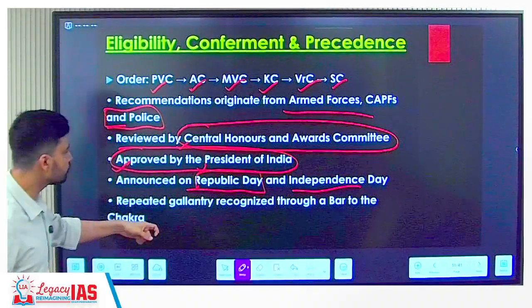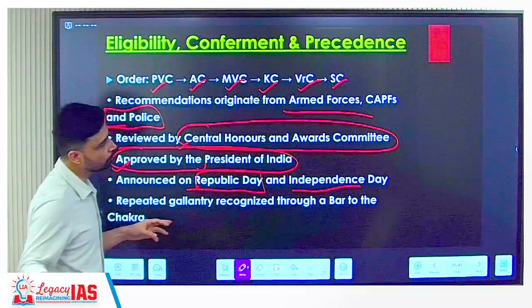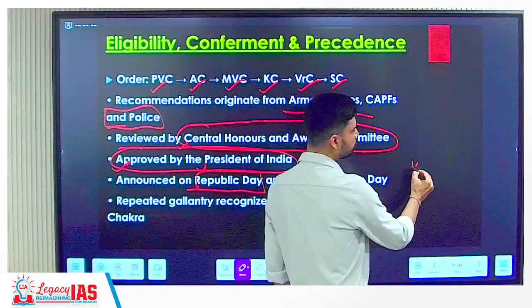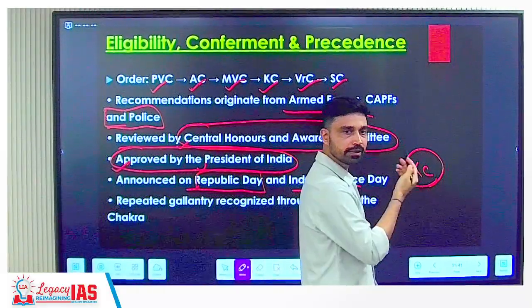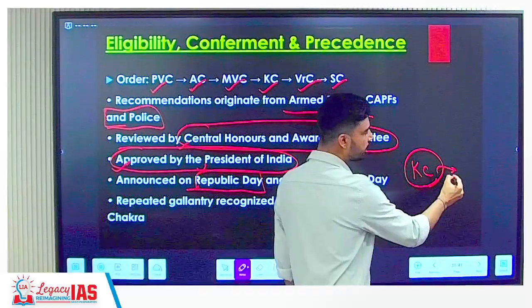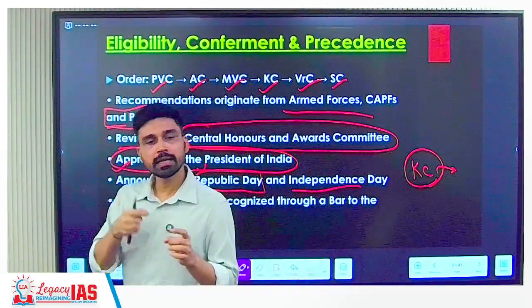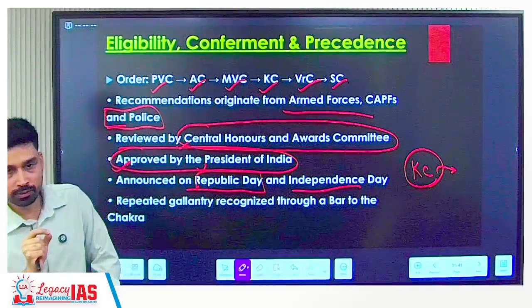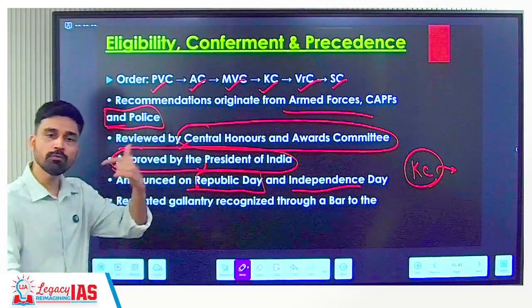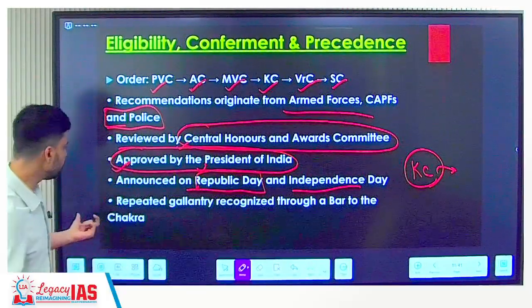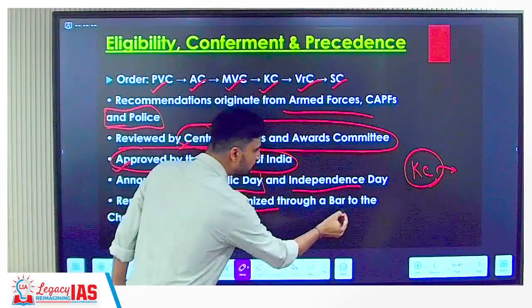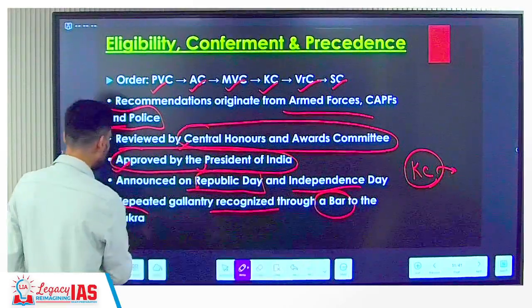Repeated gallantry is recognized through a bar to the Chakra. This is very important. Suppose that someone has received the Kirti Chakra, and again after several years he commits a similar act of bravery. Based on his action, he would again qualify for the Kirti Chakra. But we do not provide the same award twice to the same individual. What we do is recognize their effort by putting a bar to the Chakra.